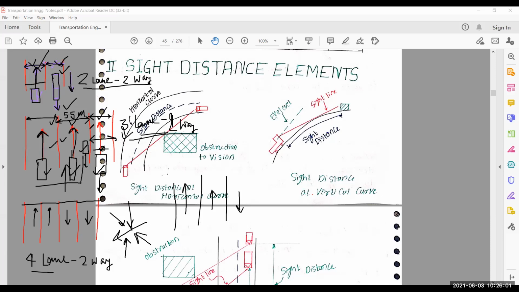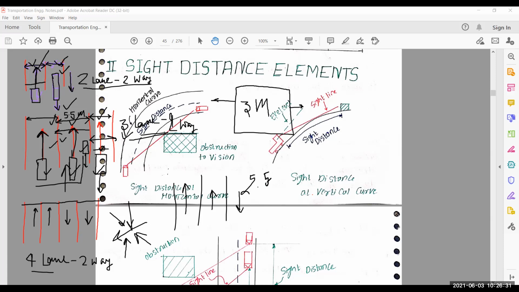Can you imagine, the minimum distance given by IRC for a vehicle, and also the minimum distance for geometric design, or the minimum width which a vehicle will carry, is 3 meter. So in between 5.5 meter, how can you travel with 6 meter?